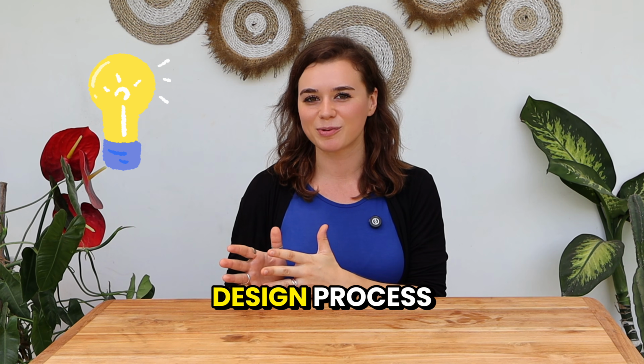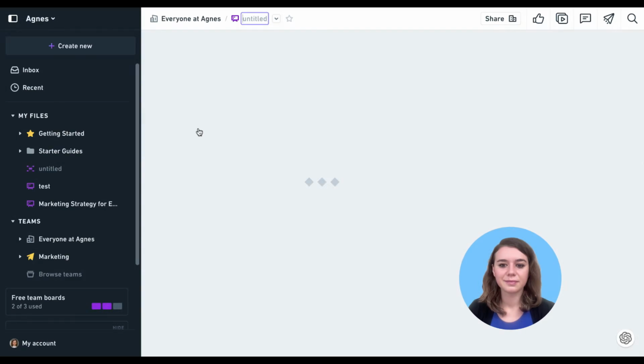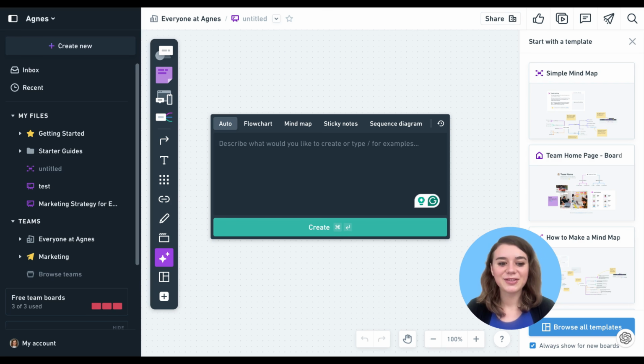The next one is Whimsical. It is a powerful visual tool that simplifies the brainstorming and design process. Whimsical offers an intuitive interface that makes it easy to visualize complex ideas quickly. Let's say I would like to create a marketing strategy for an email marketing software.